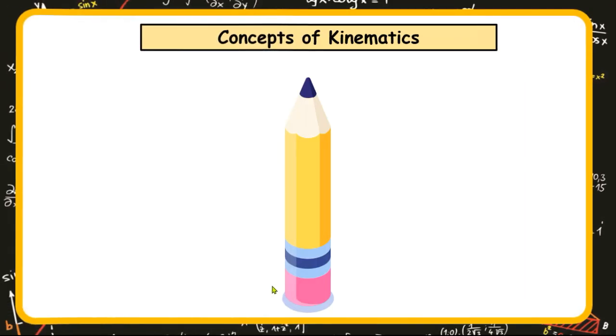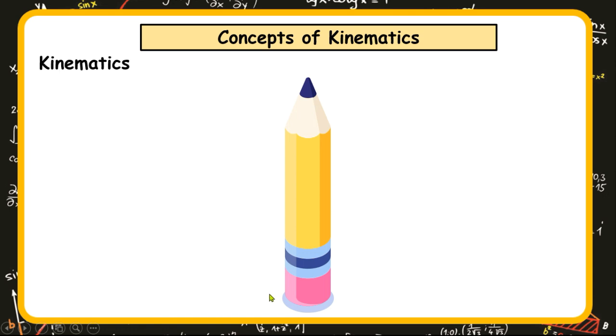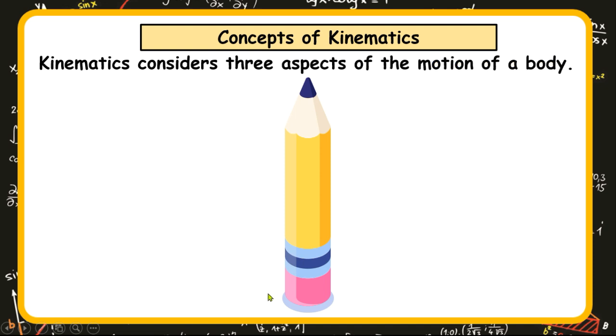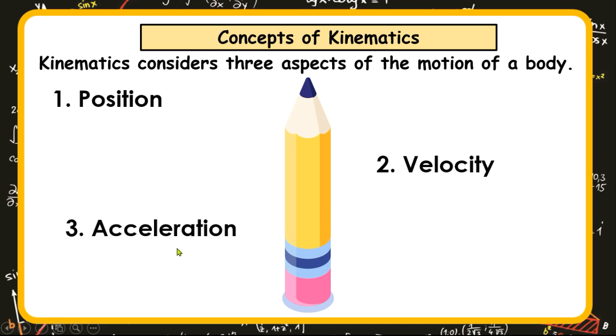Friends, as a concept, kinematics only considers three aspects of a motion of a body. And these aspects are these: 1. The position of the body in motion. 2. The velocity of the body. And 3. The acceleration. Let me provide a simple understanding of these three things.